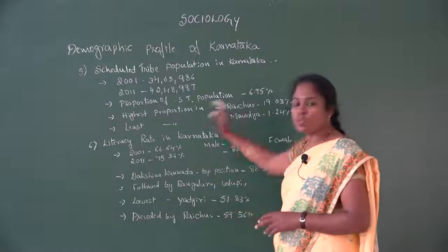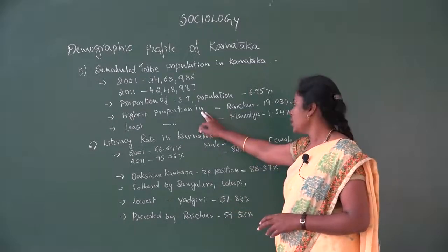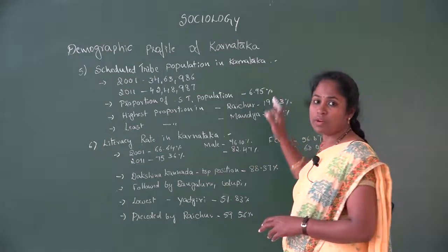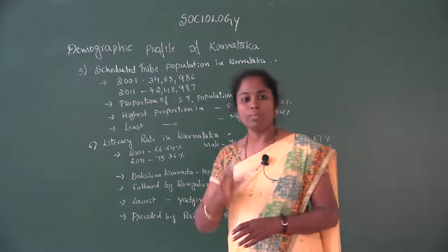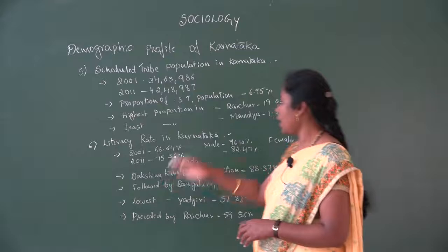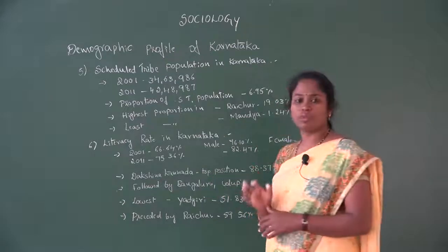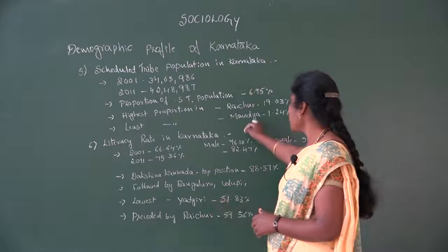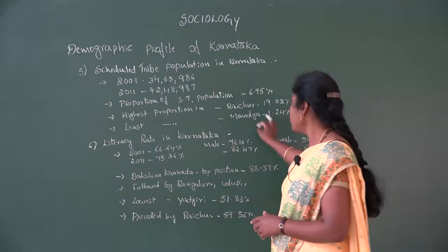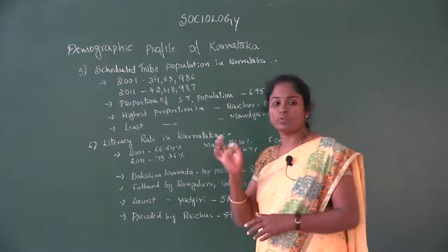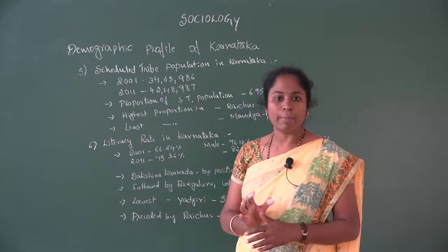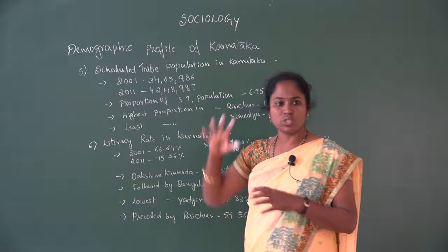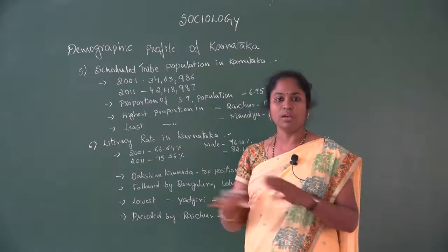Then the highest proportion in Karnataka is from Raichur, that is 19.03% of the population. And the least proportion of scheduled tribes in Karnataka is from Mandya, that is 1.24%. So this is the population distribution of scheduled tribes in Karnataka.